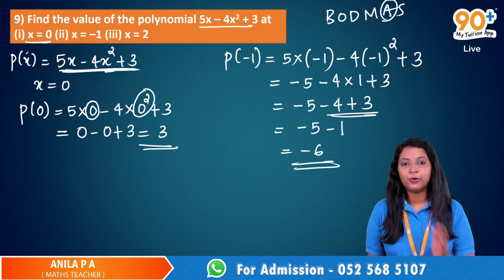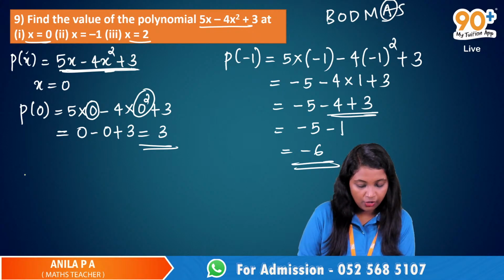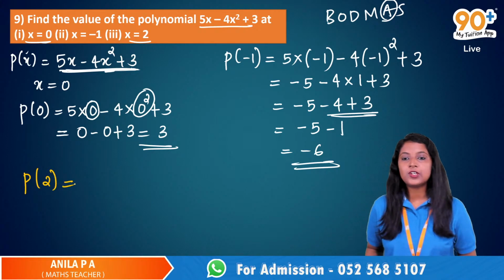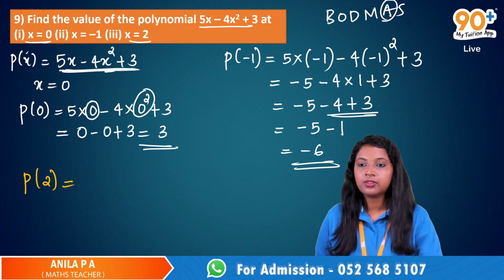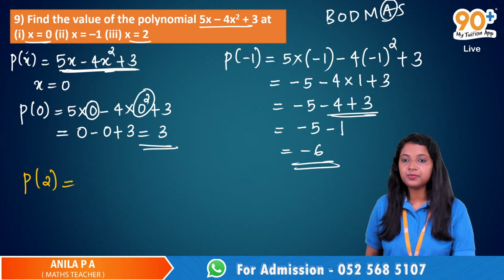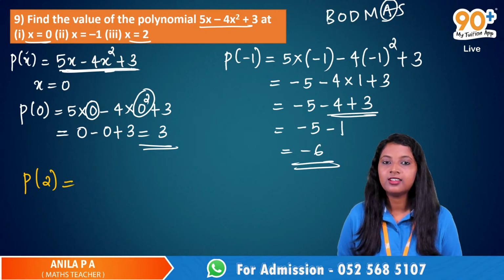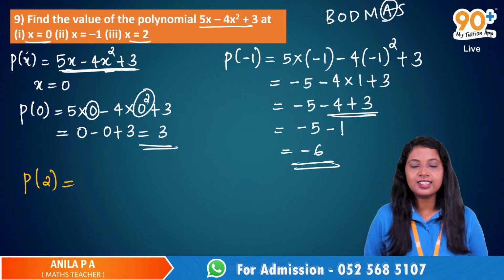Now let's solve for x is equal to 2. The next one is P of 2. Who is ready to solve this? If you have a doubt, please raise your hand. Yes, ma'am. Is the answer supposed to be minus 6?